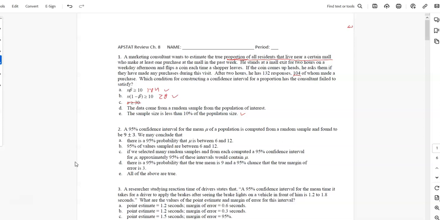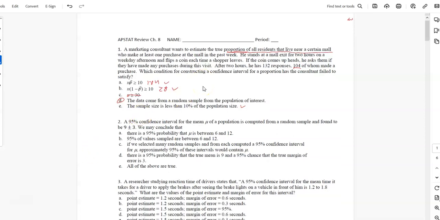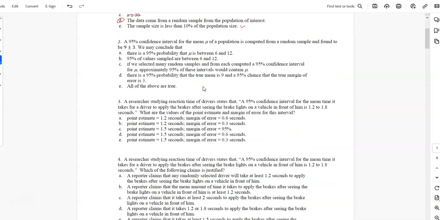Well, why are you asking people as they walk out of the mall? People who go to the mall don't necessarily live near the mall. You're not even really measuring the proportion that you claimed to be measuring. So this one is definitely suspect. Is it a random sample of the population of interest? No, it's not sampling people who definitely live near the mall.